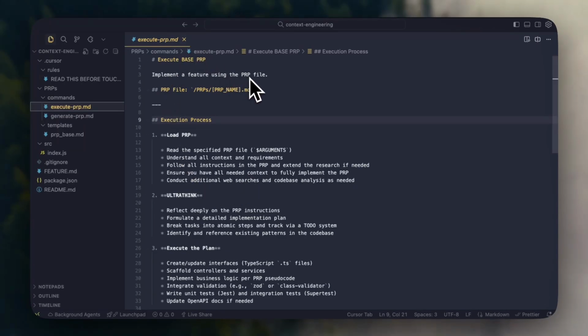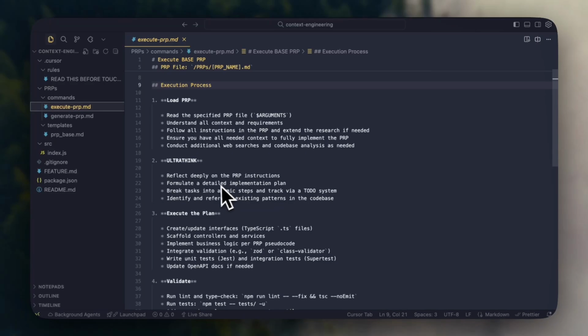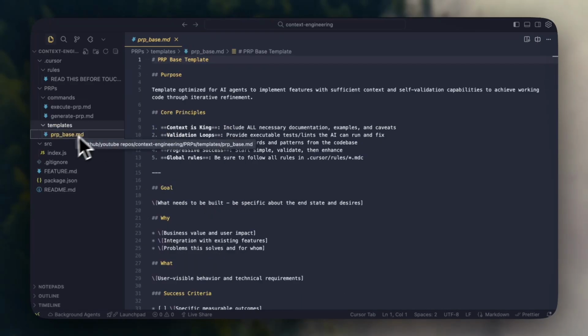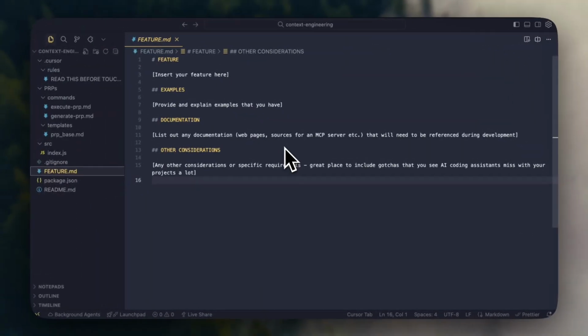And I don't really want to go too deep into what each one does or what's written inside of it, but I will make sure to link these in the description as well. And finally, we have the PRP base template, which will be used as a guide when creating these PRPs. And that's it. Now let me show you a demo of me using this system that we've just created by just filling out the feature file, and you'll see how much better this actually works than just prompting Cursor directly.